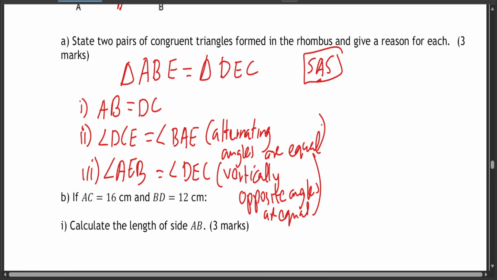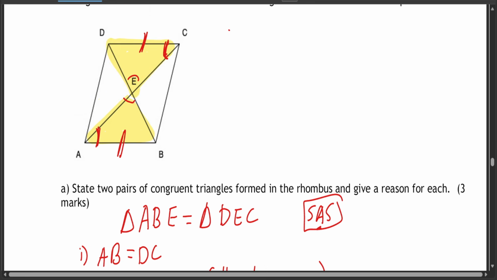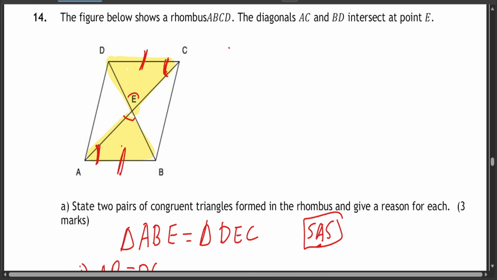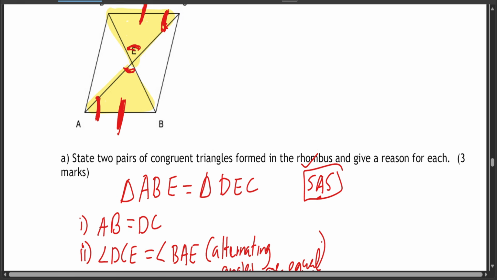So we've already stated the reasons. The first reason, we said AB is equal to DC. That's the pair of sides which satisfies S. Another reason is the angles. This angle and this angle are equal because they are alternating angles, and this angle and this angle are equal because they are vertically opposite angles.